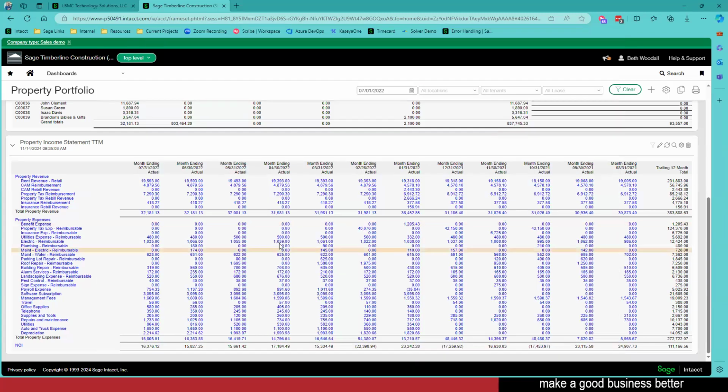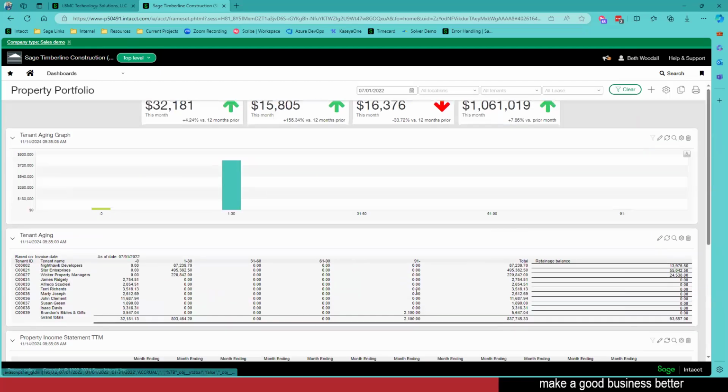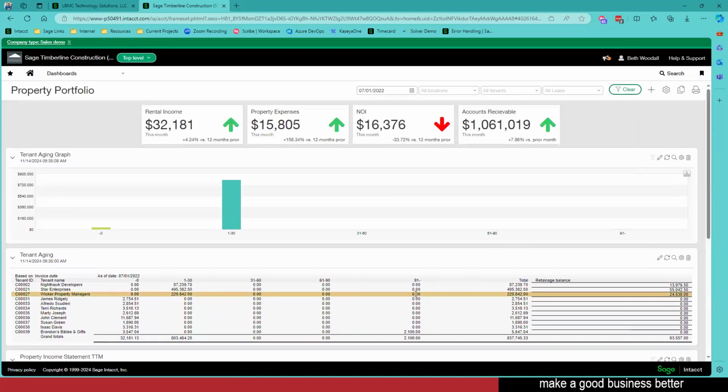All right. Now, again, we talked about how this is fully customizable. You can make this to whatever you want it to be. But one of the things also at the top of the dashboard that we're seeing here is we have the ability to filter our dashboard. I've got it filtered on a specific date, but I can also filter it on my locations, on my tenants, on my lease. Now, what are these?